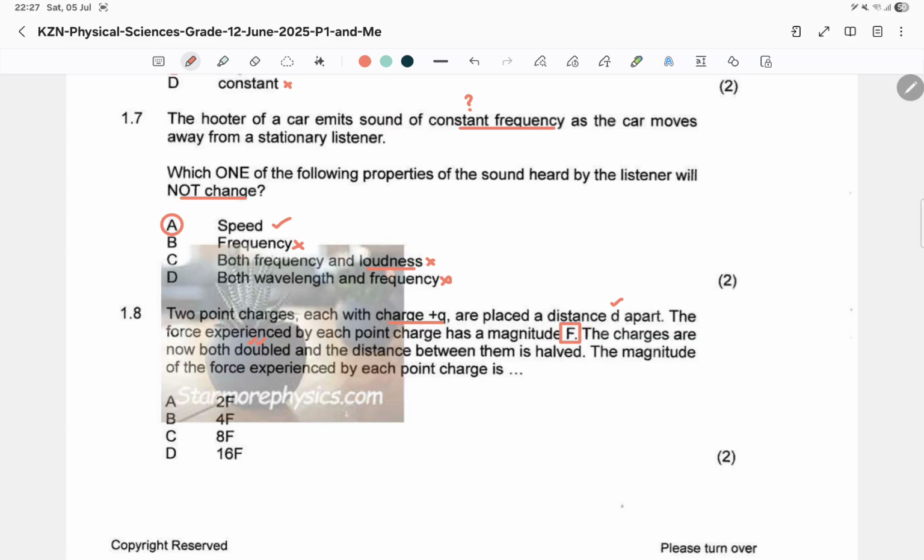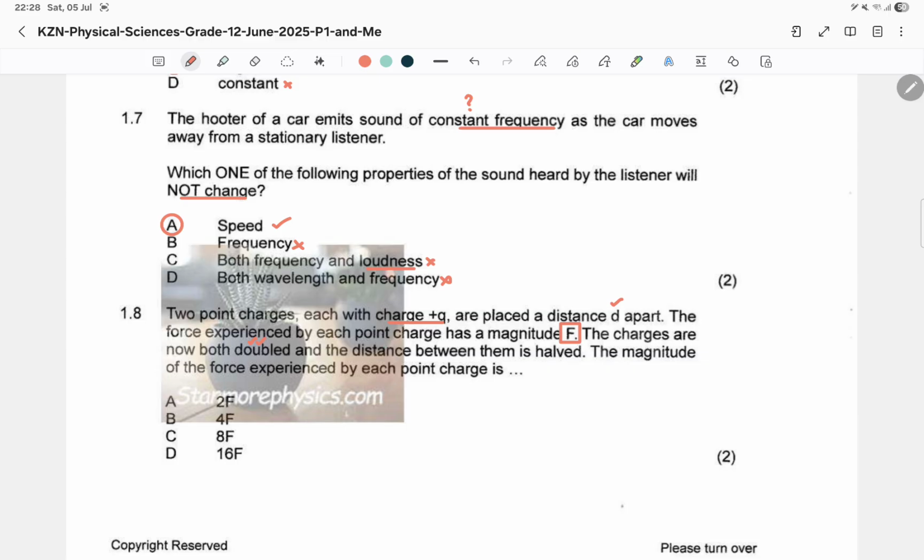Now I'm not going to show you the calculation because I'm trying to introduce you to knowing how to work this out in your brain. You just need to know Coulomb's law, you need to know the formula, and you need to know what will change and how it's going to change. So if we're doubling each charge, it means the product is going to be 4 times, isn't it? So we're quadrupling the charge, right? And in essence, we are quadrupling the force as well, because that becomes a coefficient, right?